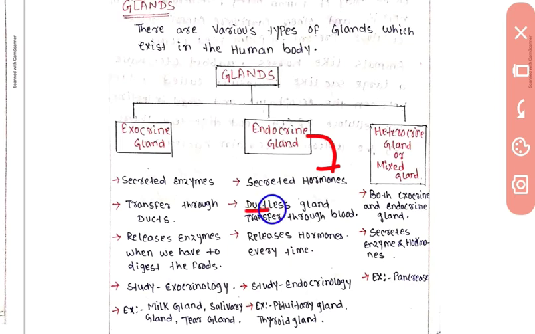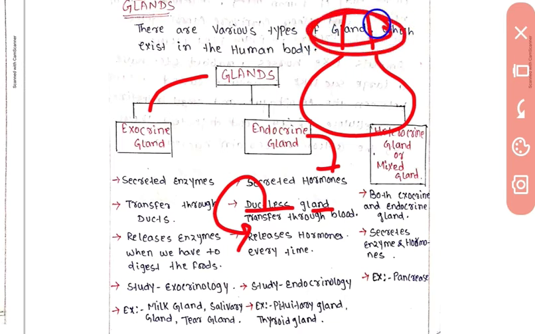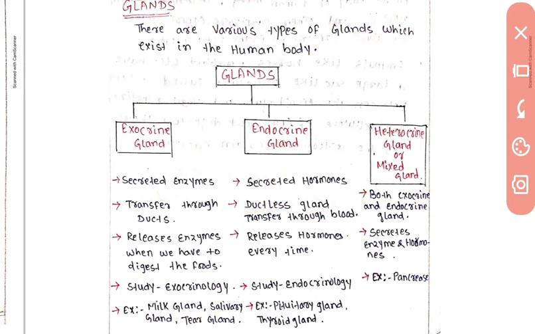Second thing is it is a ductless gland and it transfers its hormone through the blood. So ductless gland means this type of gland, it doesn't have this part. Endocrine gland is a ductless gland.